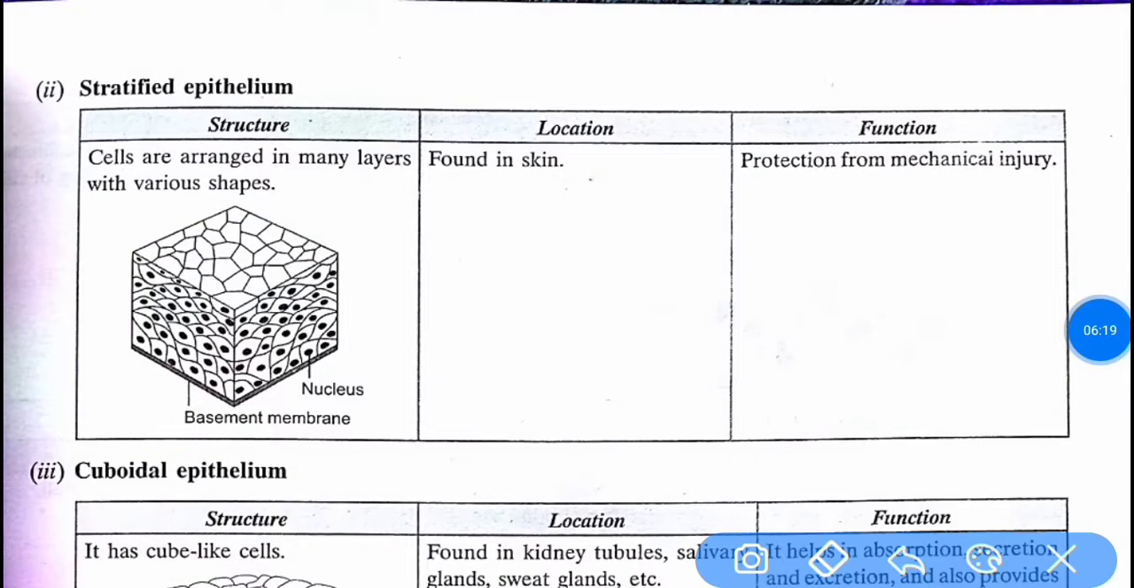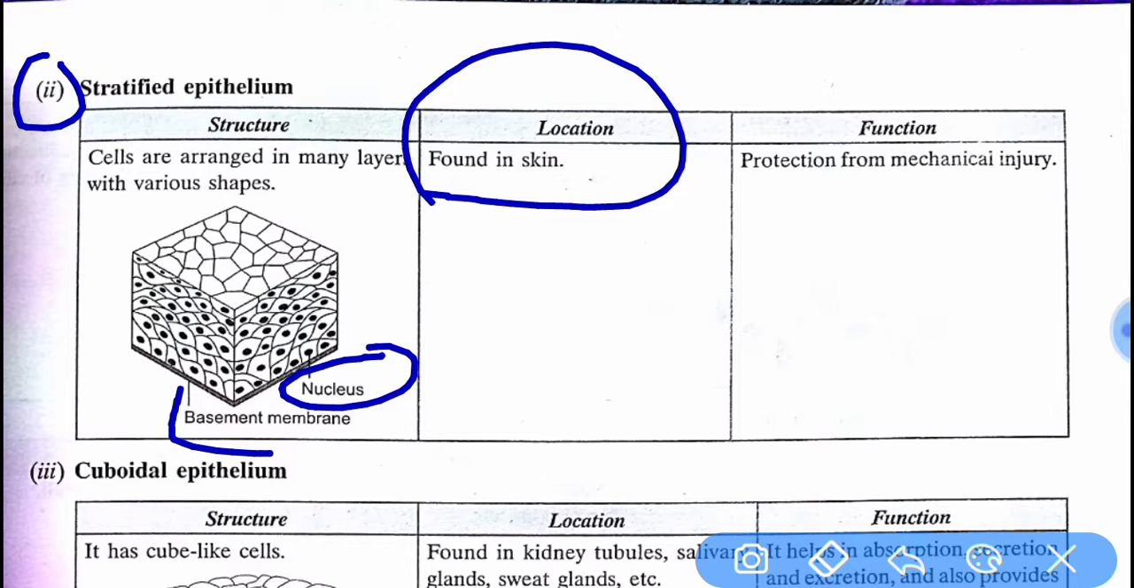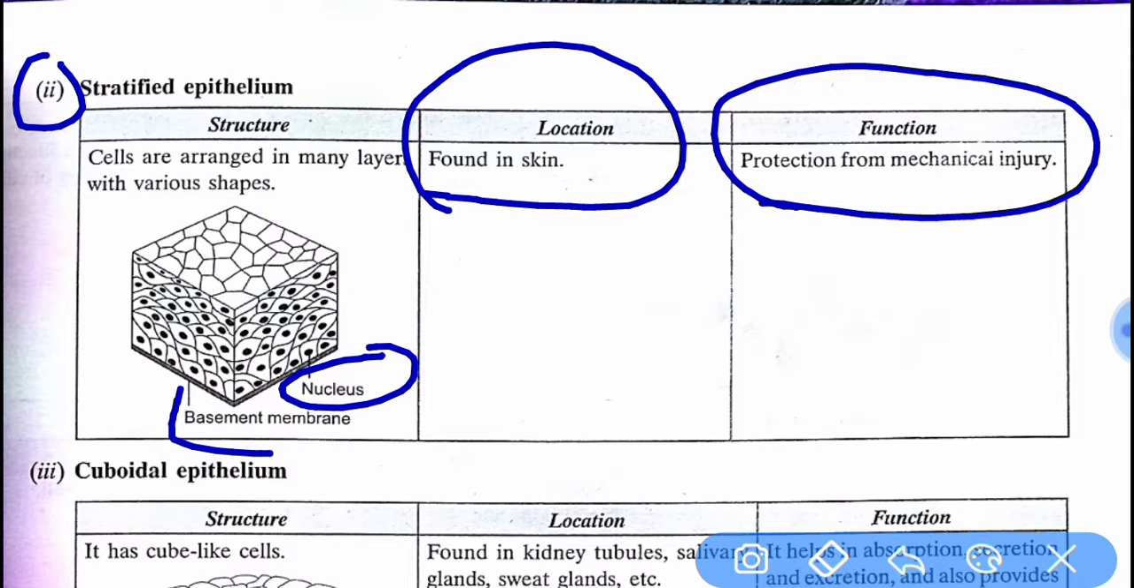The second type of epithelial tissue is stratified epithelium. Its structure: cells are arranged in many layers with various shapes. You can see the basement membrane, and the nucleus is found within the cells. It is also found in our skin. Its function is protection from mechanical injury.